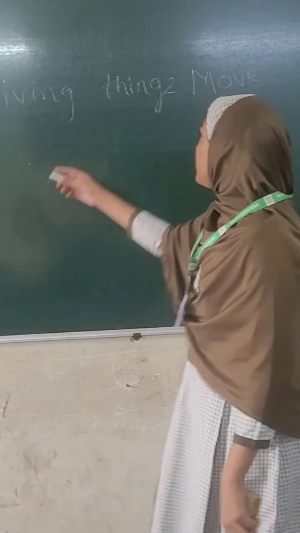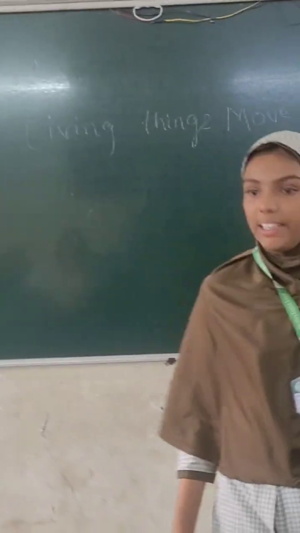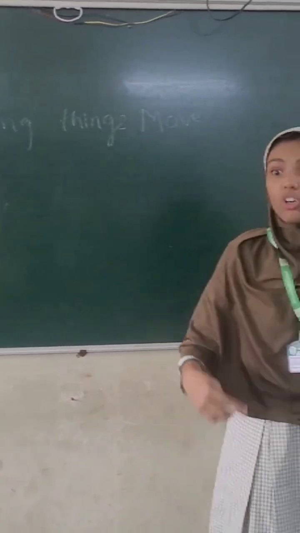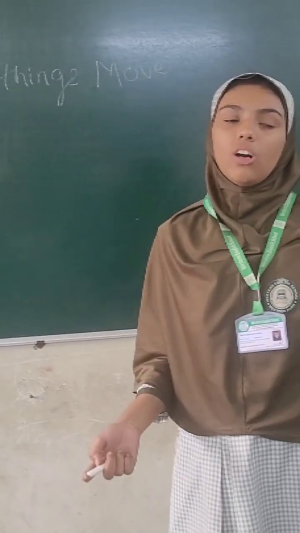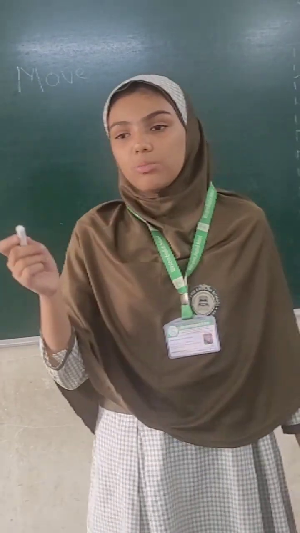I am going to speak on living things more. I will start with an example. I am going here. It is an example. I am moving from one place to another place, and it is called a living thing. It is called locomotion. And I want to ask one question: why do birds migrate? They need food, shelter, or a place to live. They do migrate. It is called locomotion.